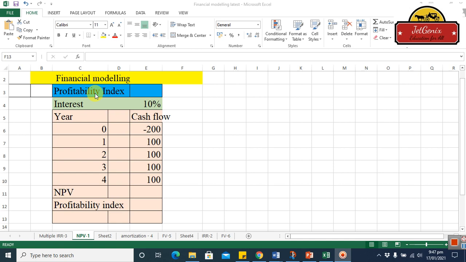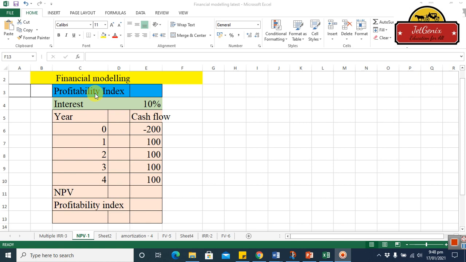The profitability index is one of the most common techniques we normally use for investment appraisal and capital budgeting, in which we rank different kinds of investment projects on the basis of their profitability. And how can we calculate the profitability index in Excel is like this, okay? Let me explain it very well to you.